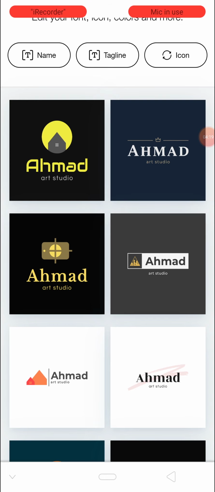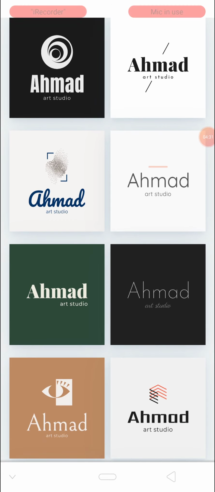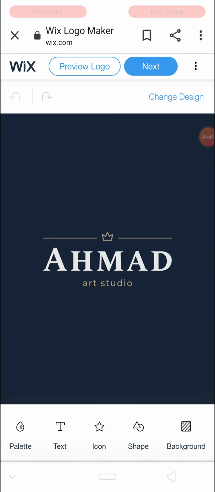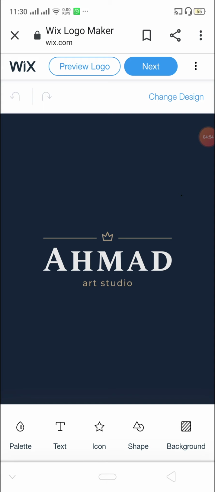If you are new to graphic designing and you don't know how your logo will appear, you can just grab a concept from it and start working on it in tools like Adobe Photoshop or Illustrator, etc. But if you just need an initial step to start your business and you don't have that much investment, you can just click on the logo, take a screenshot of that particular logo, crop it, and use it on social media platforms like Facebook and YouTube, whatever. So this is just a simple solution.